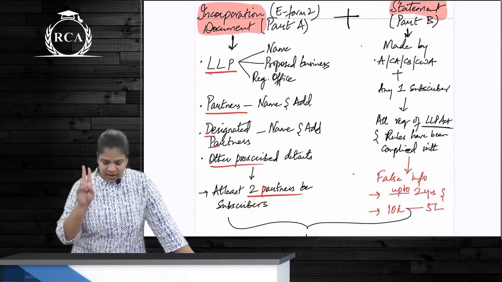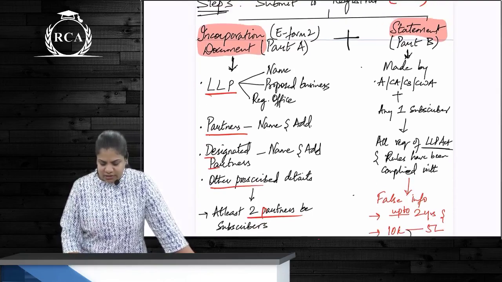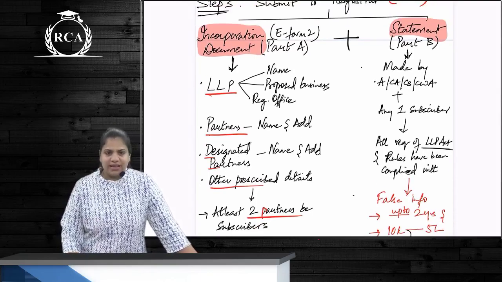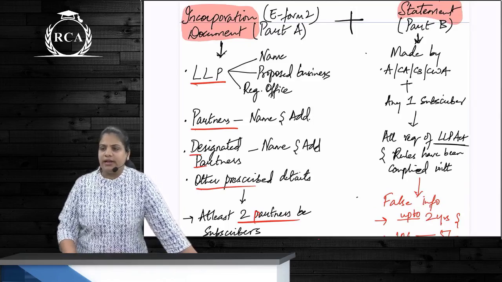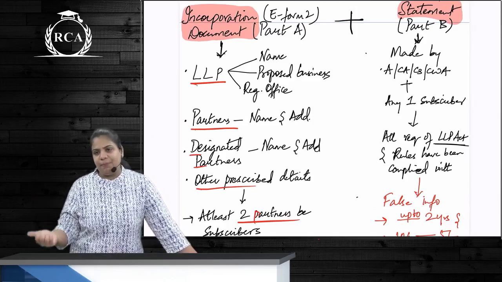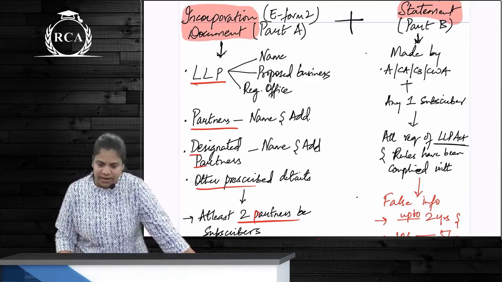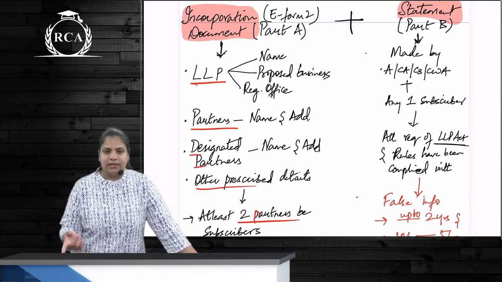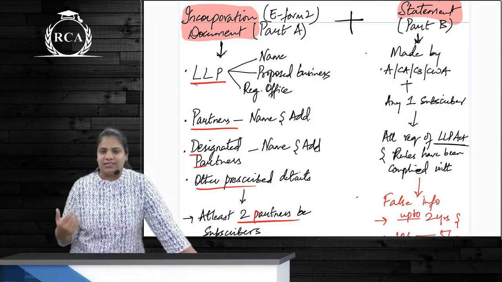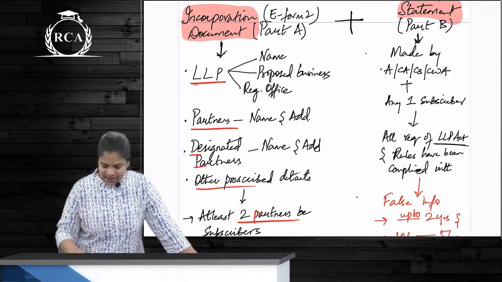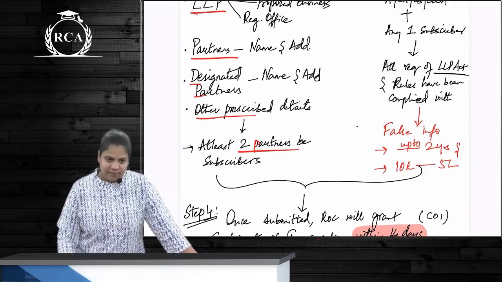Incorporation document should have at least 2 partners who are subscribers. Then there should also be a statement. Statement specifies what? All the requirements of LLP Act and rules are complied with. Statement will be signed by whom? Either CA or CS or CWA or advocate in practice and at least any one of these subscribers, correct?